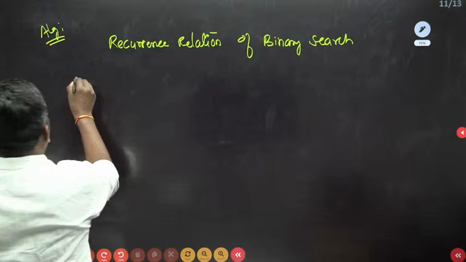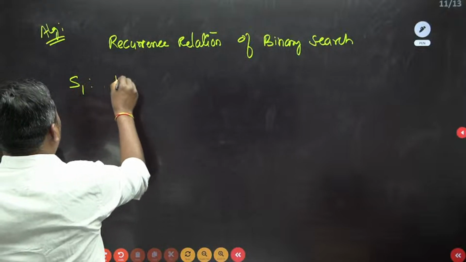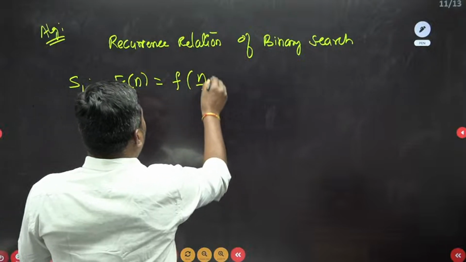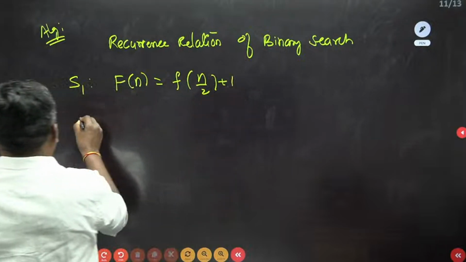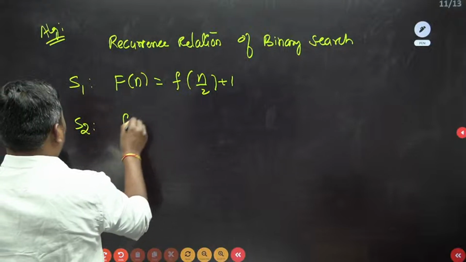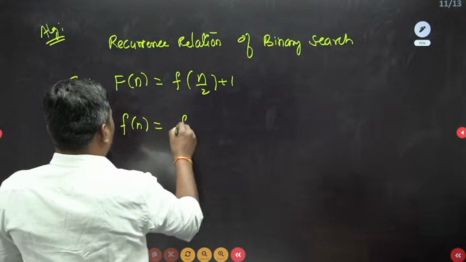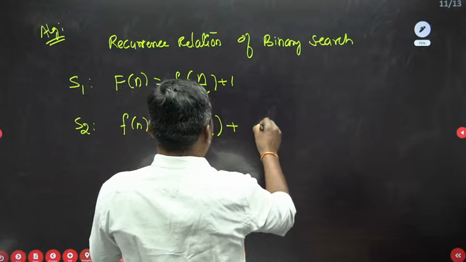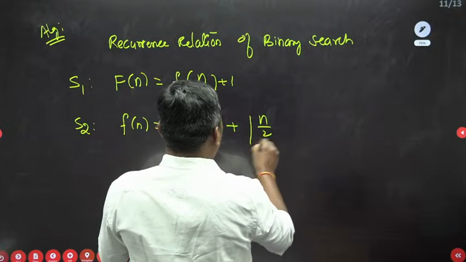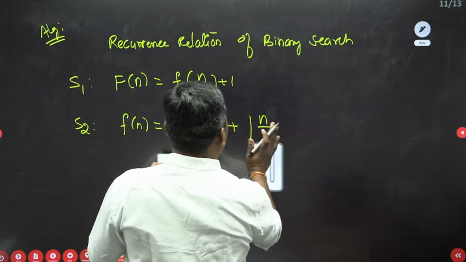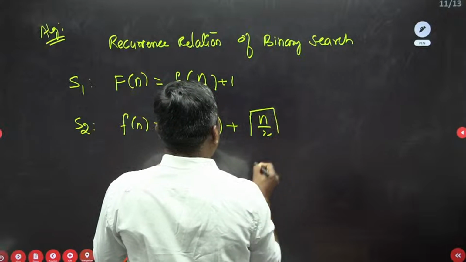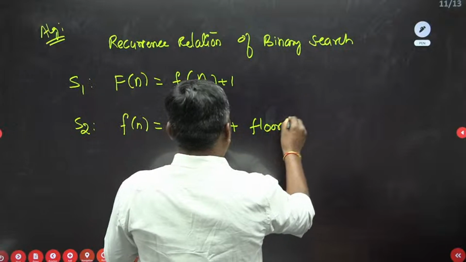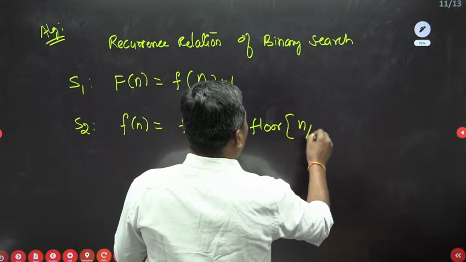The given statement 1, S1: f of n by 2 plus 1. Statement 2: f of n by 2 plus the floor function of n by 2.